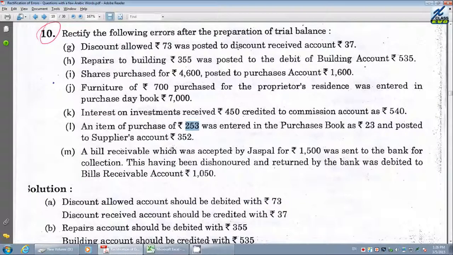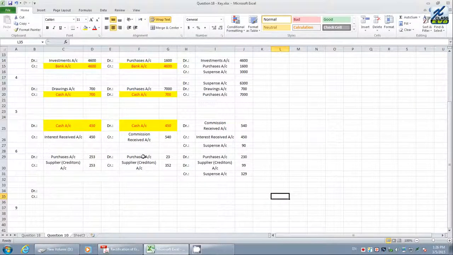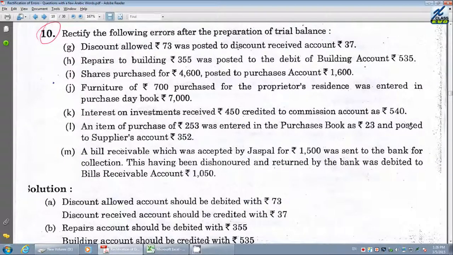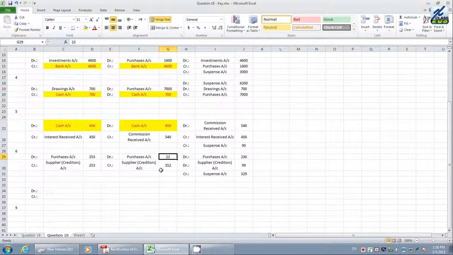But where the mistake went wrong: the mistake is about the purchases book as 23. They have entered the purchase account as 23. This is one mistake. Another mistake is that it was posted to the suppliers account as 352. This is also a mistake. Therefore, two mistakes are being observed here. Purchases was undercast, therefore it should come on the same side, but the creditors or suppliers account was overcast, so it should come on the opposite side. Instead of credit, it should come on the debit side. Both are coming as debit, therefore the total will come on the suspense account on the credit side.